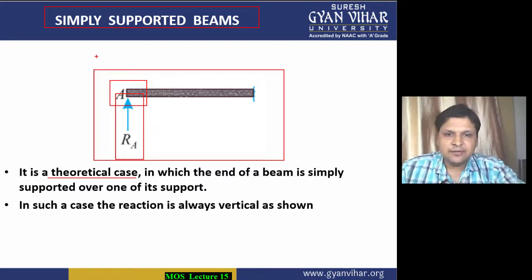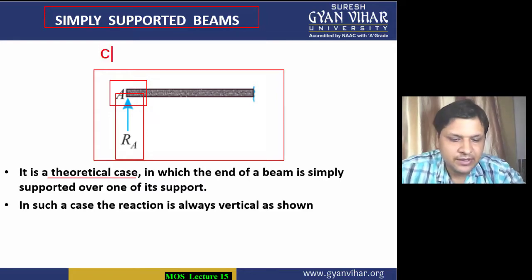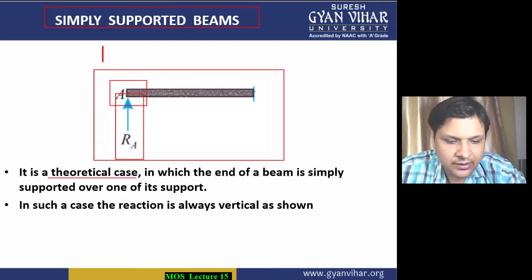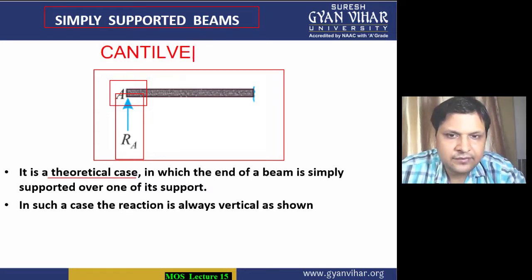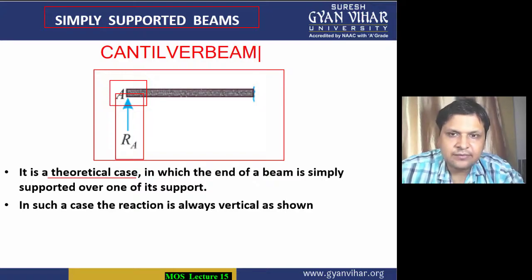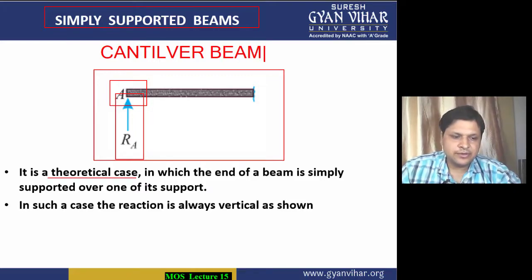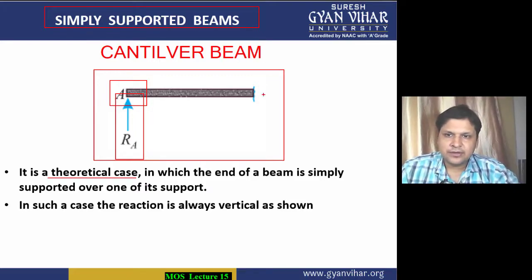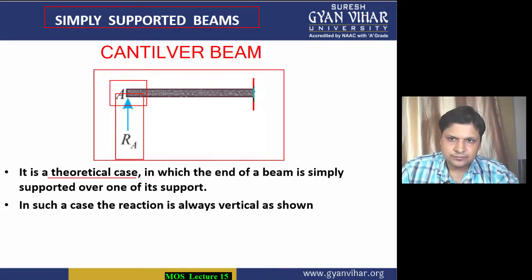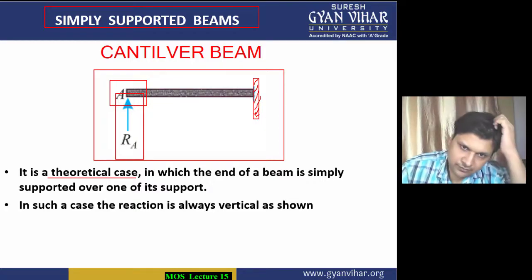If this is the first case of simply supported beam, then this is basically a cantilever beam. Students, this is a cantilever beam in which you have only one support, on one side, where it is fixed to the wall.